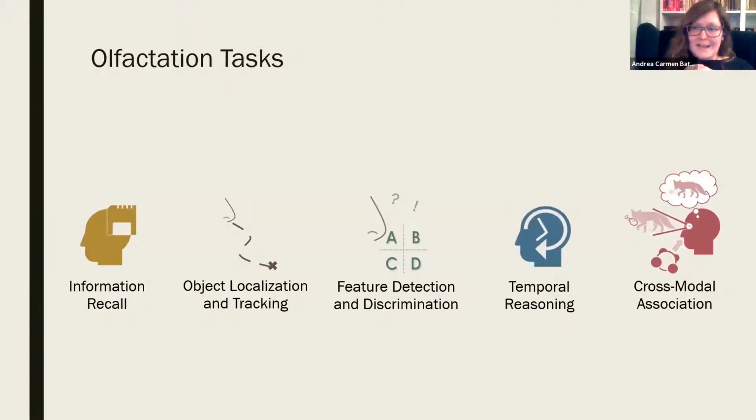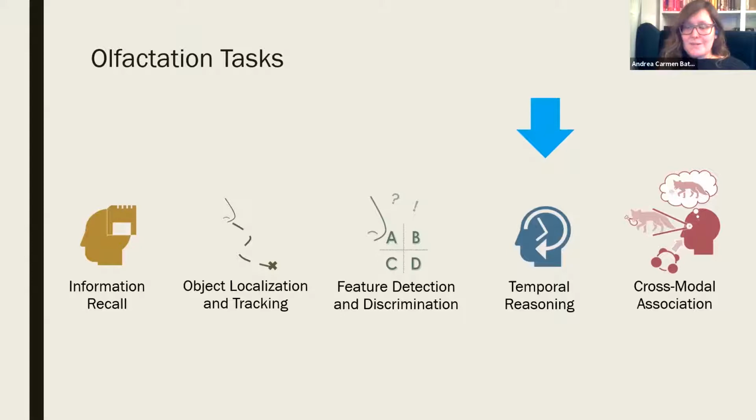There were 5 broad task types in our taxonomy, and for each one of these I'm going to give a sort of natural mapping example just to illustrate what I mean. Information recall is sort of like when a smell brings you back to a childhood memory, for example. A smell can assist with information recall by having these associative memory bindings. Object localization and tracking is, for example, a bloodhound helping the hunter to track a fox. Feature detection and discrimination, for example, is picking out nuances in the bouquet of your favorite wine.